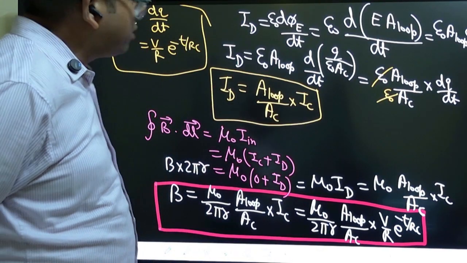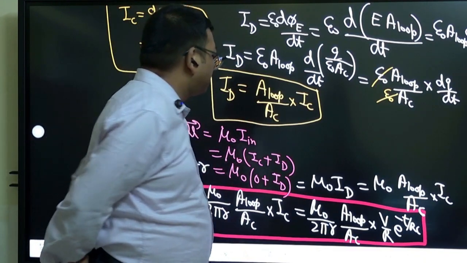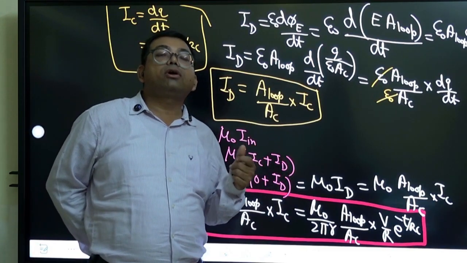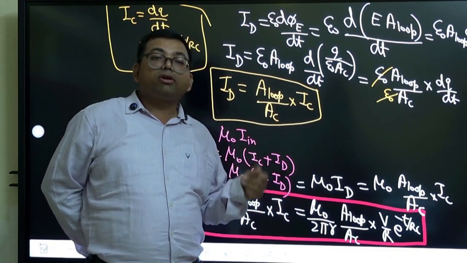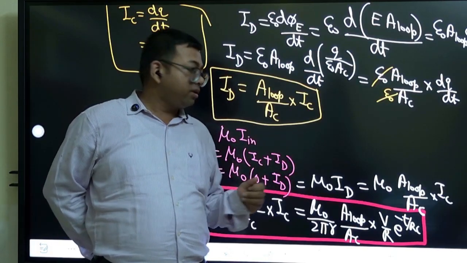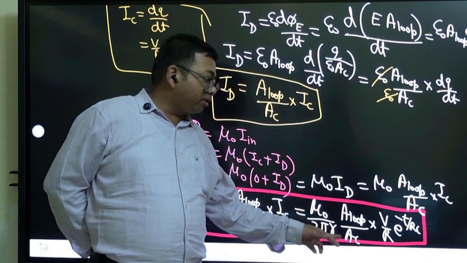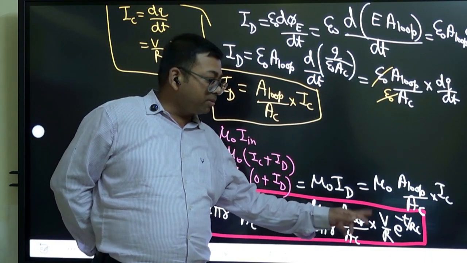This formula is not given in NCERT. But why should we remember this formula? Because you will quickly solve problems. You want to solve problems within a few seconds, right? You have to remember this: mu naught by 2 pi r, area of loop by area of capacitor into V by R e power minus t by RC.